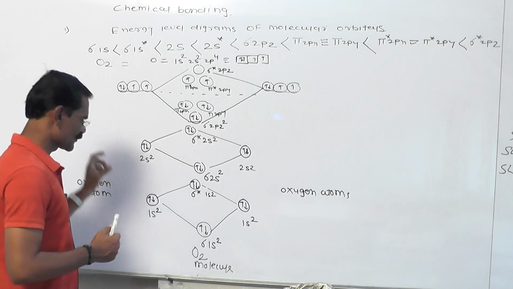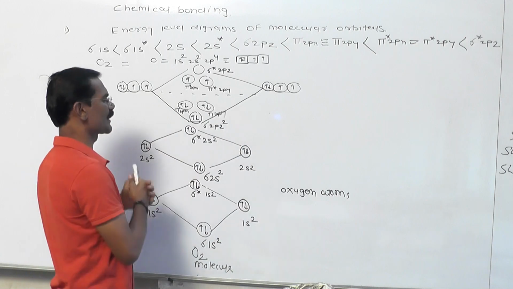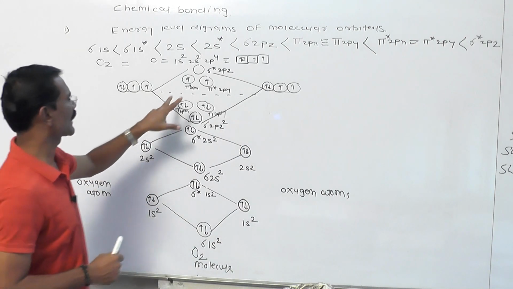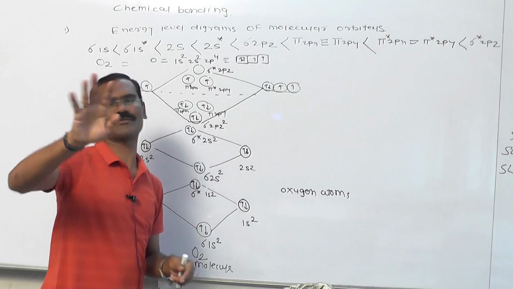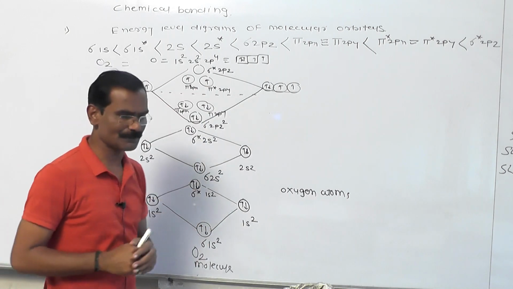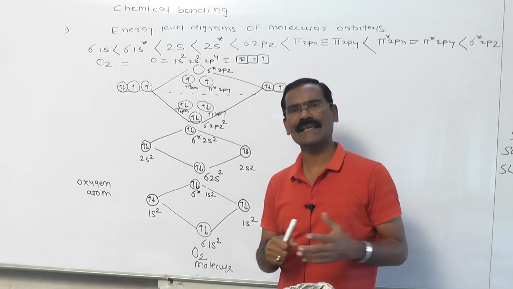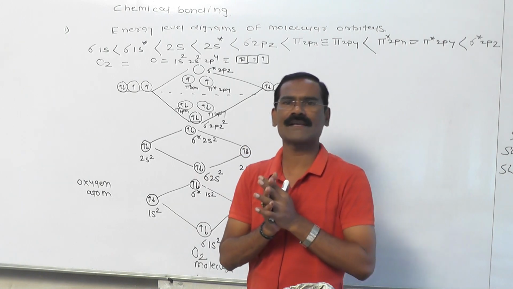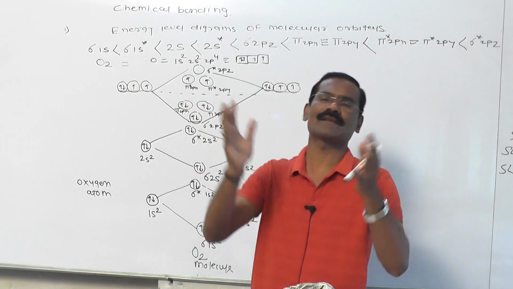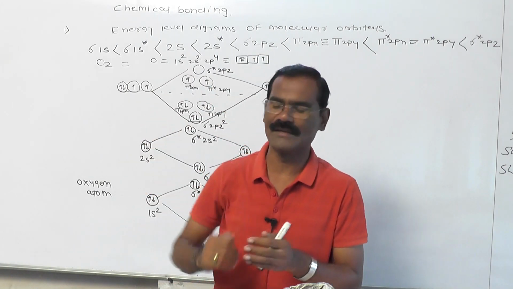Now my friends, dear students, this is the molecular orbital picture. In this picture, the last 2 electrons are unpaired in the anti-bonding orbitals of the oxygen molecule. Yes, these 2 unpaired electrons are there. As you all know very well, whenever electrons are unpaired, that molecule attracts the magnetic field. What is the meaning of paramagnetic? Paramagnetic means the molecule which attracts the magnetic field. What is the meaning of diamagnetic? The molecule repels the magnetic field.